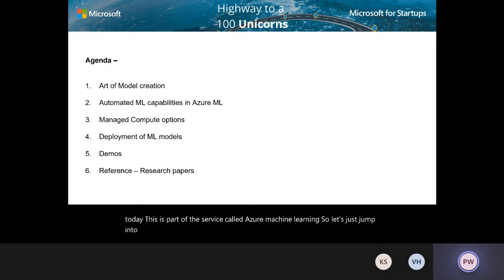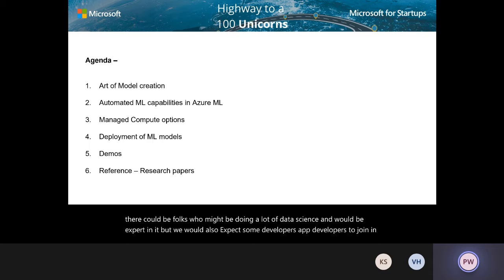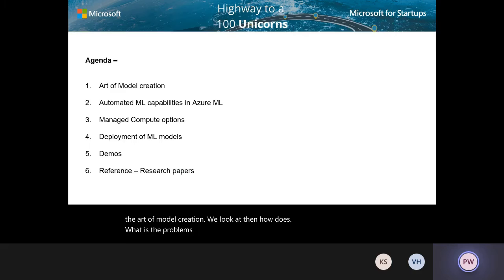The agenda that we have planned for you: we understand that there could be folks who might be doing a lot of data science and would be expert in it, but we would also expect some app developers to join in, or data architects to join in. So we'll cover a brief intro of the art of model creation. We'll look at what the problems are as part of that model creation process. We'll look at how automated ML can help solve some of those problems. And what are the different compute options that you have to run these processes on Azure?